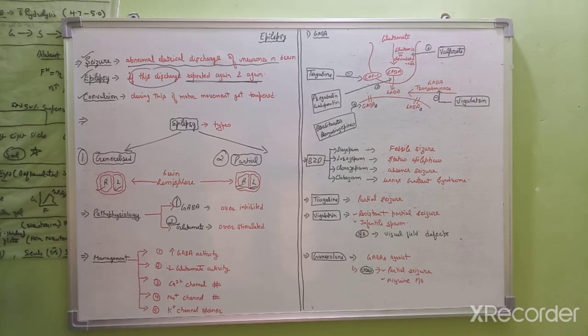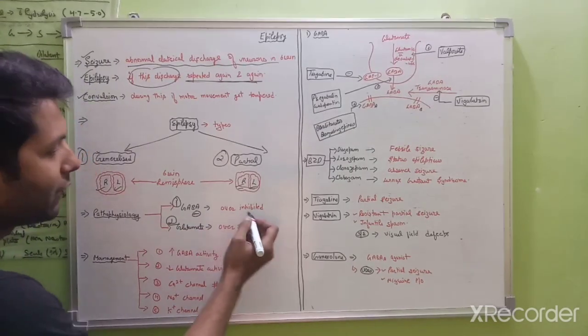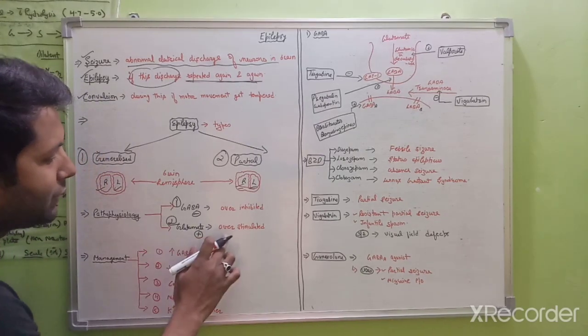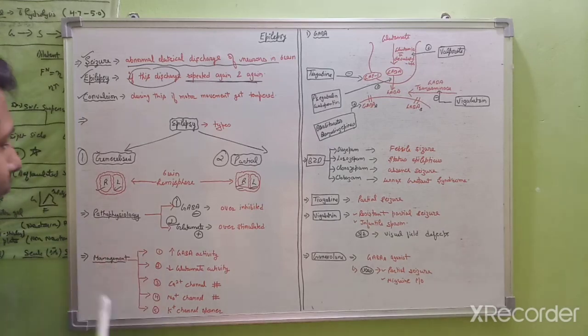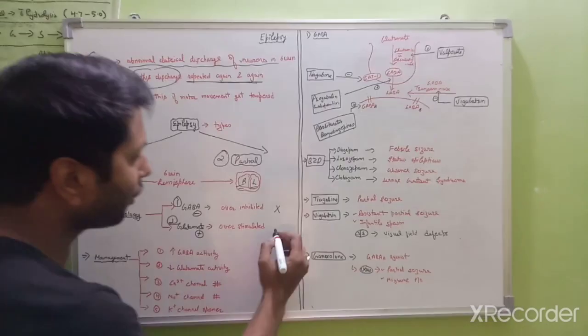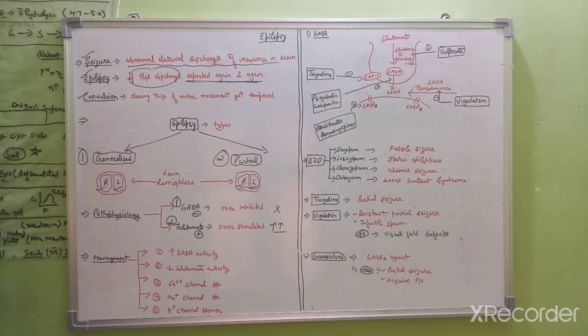So what happens in epilepsy? In epilepsy, GABA, which is an inhibitory neuron, gets over-inhibited, and glutamate, which is a stimulatory neuron, gets overstimulated. So the action of GABA is completely inhibited and the action of glutamate is enhanced in the epilepsy patient. If we completely know the pathophysiology of any disease, and we reverse that pathophysiology, we can correlate its management.